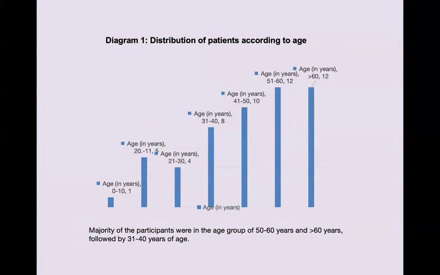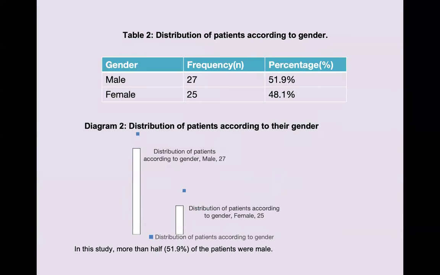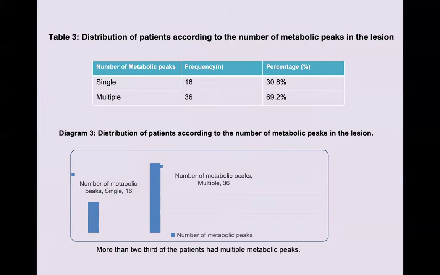So this is the distribution of patients according to age. The majority of the patients were in the age group of 50 to 60 years and more than 60 years, followed by 31 to 40 years of age. Distribution of patients according to gender: a total of 27 males and 25 females were included. In this study, more than half, 51.9% of the patients, were male.